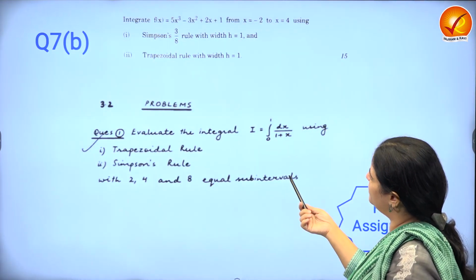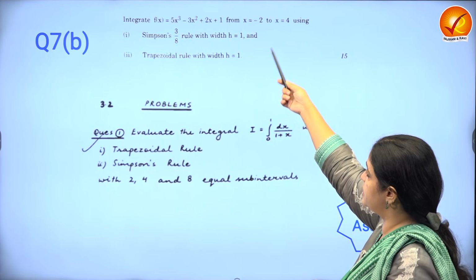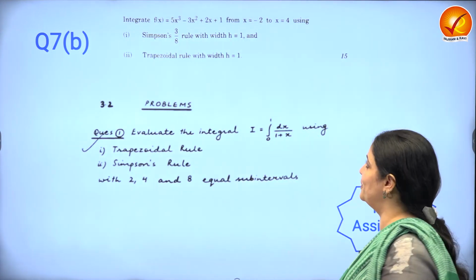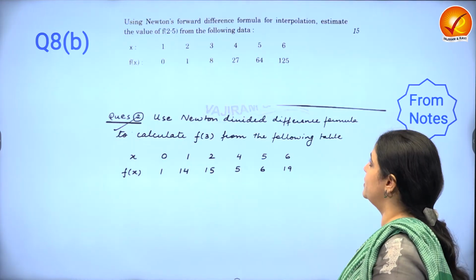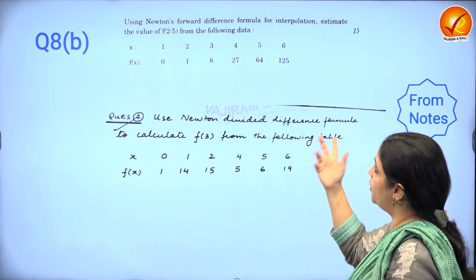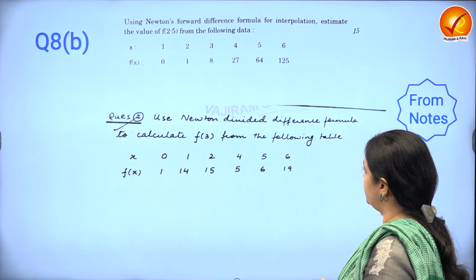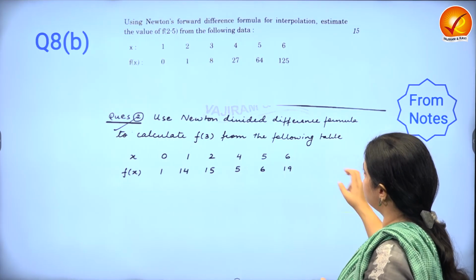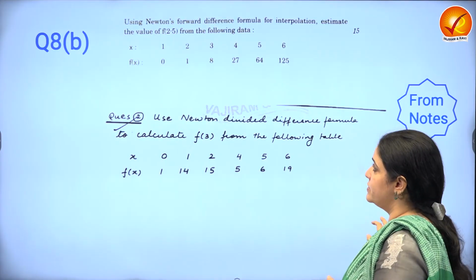This again is numerical analysis, Simpson's and trapezoidal. In the notes, trapezoidal and Simpson's. So it's of course something that was very much on the expected lines. Newton's forward difference formula, again, a very, very direct question from here. I think it's one of the questions in the test series.